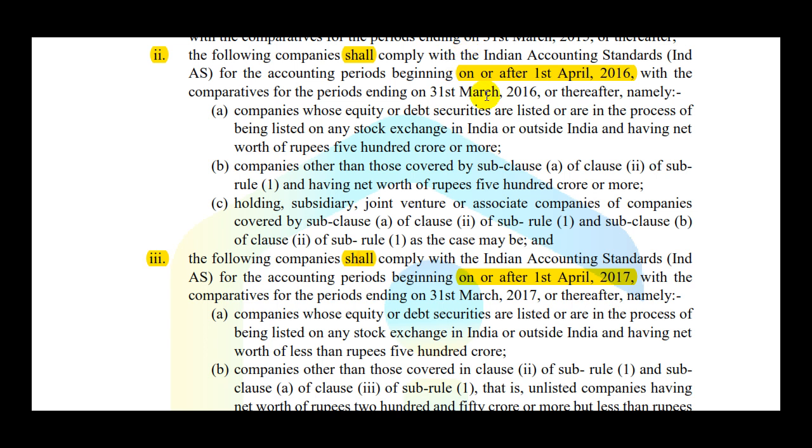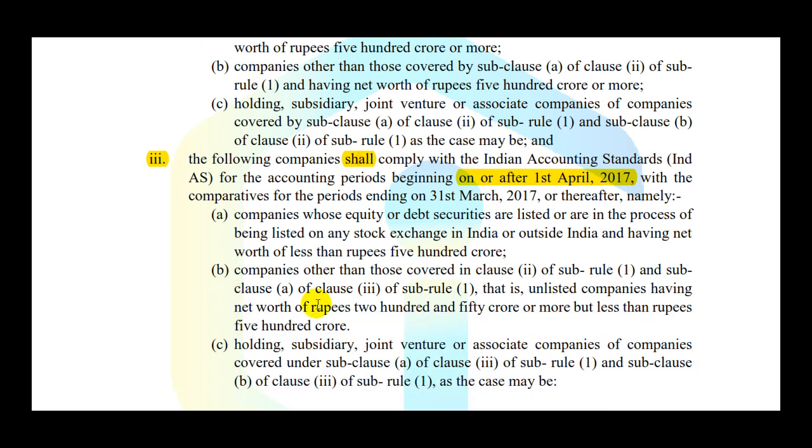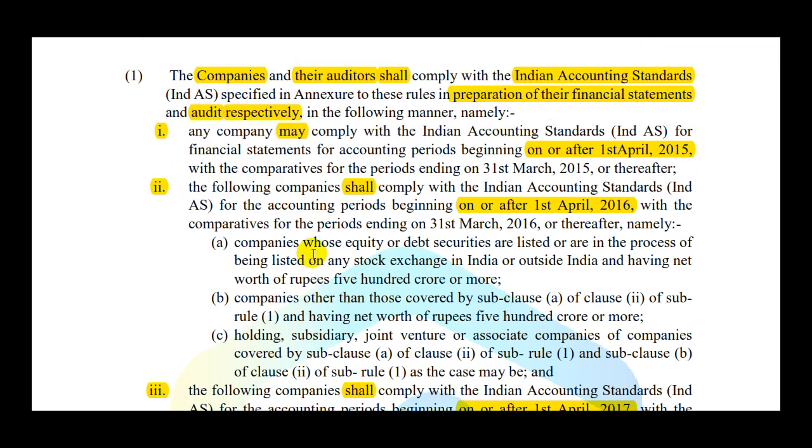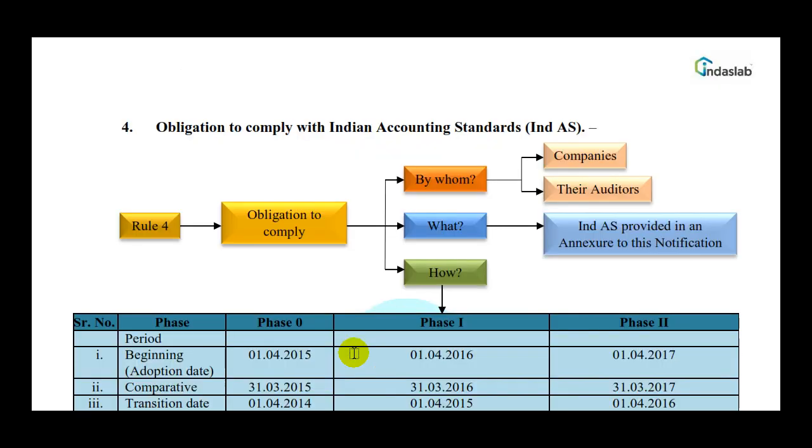Whatever things have been written here, as you can see specifically under phase 1, on or after 1st April 2016 A, B, C, and on or after 1st April 2017 A, B, and again C. You need a different level of understanding. You need to read through each and every line, commas, semicolons, and back referencing is absolutely required in order to thoroughly understand these provisions. And by the way, this rule is a key. This is the most critical rule which we are going to read.